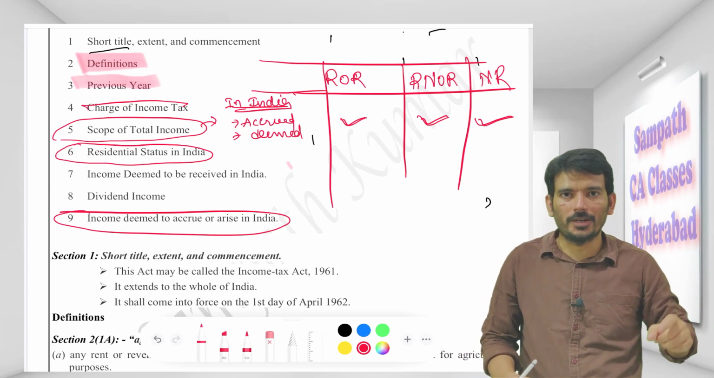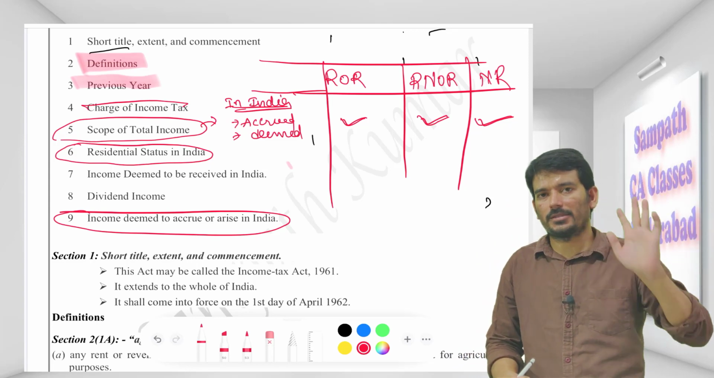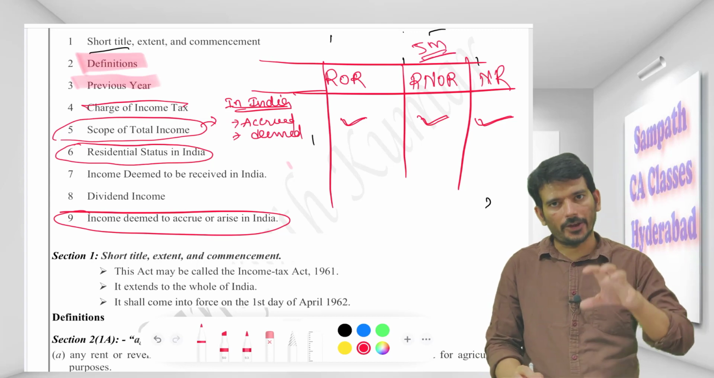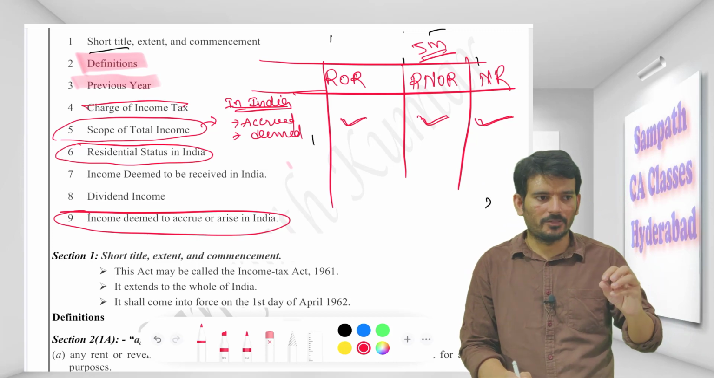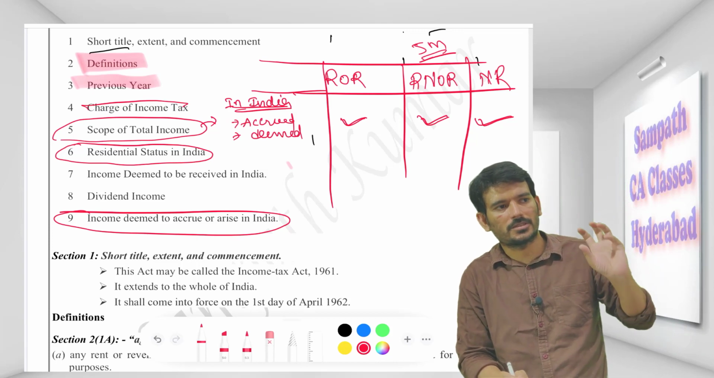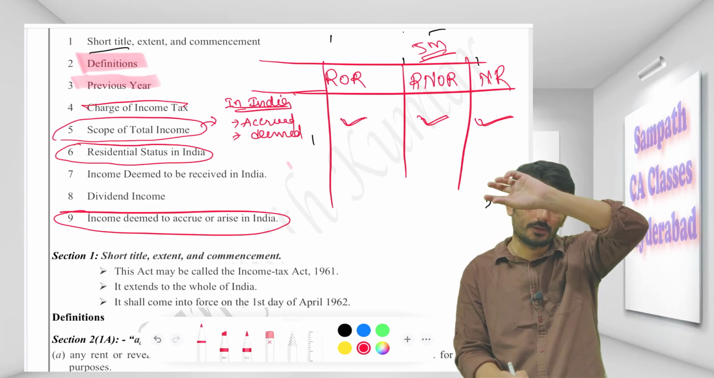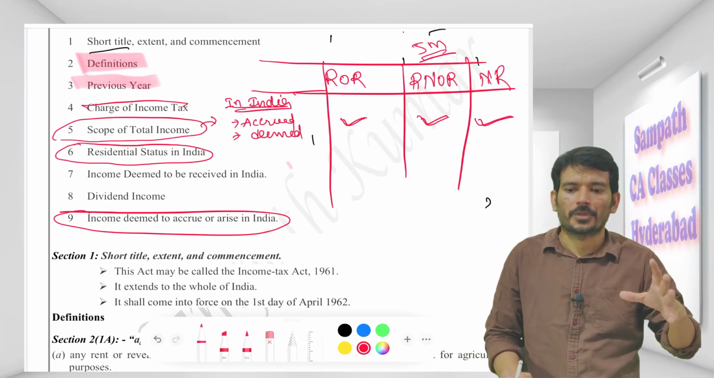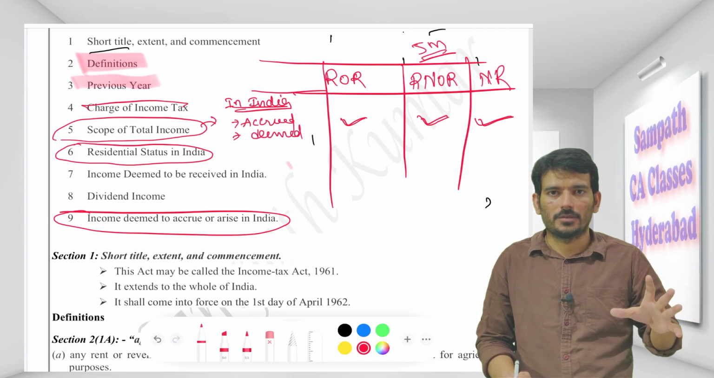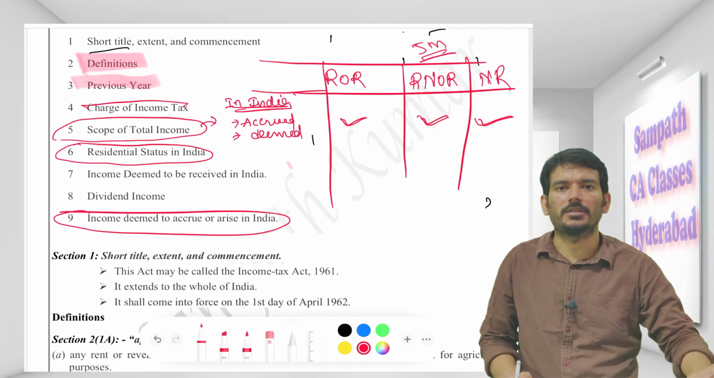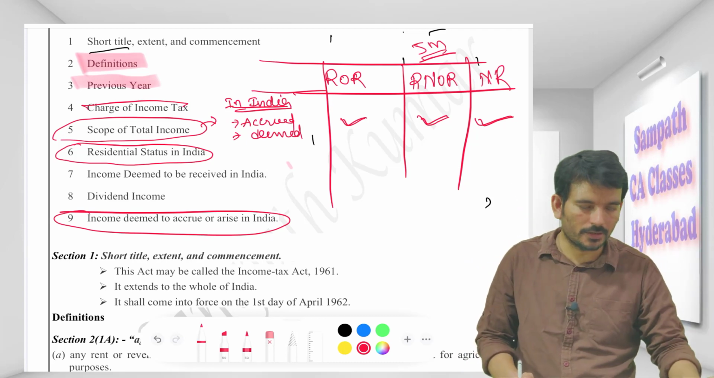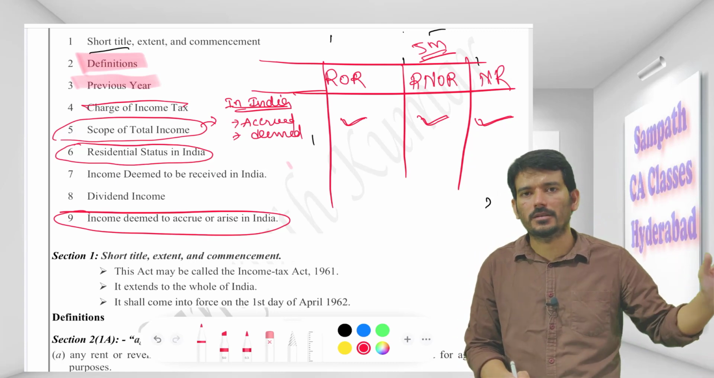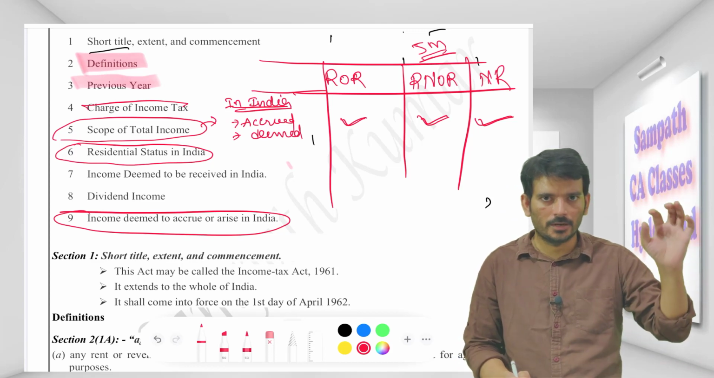So coming to our point, accrued in India, all cases taxable, because I expect 5 marks from this content. Every time there is a question on this, they will be giving something like there is a business in Sri Lanka controlled from Dubai, received in India. You don't have to get confused over there. The only thing is: is it received in India? Yes, taxable. Is it accrued in India? Yes, taxable. That's it. Forget about everything else. If it is received in India, taxable in all cases. Accrued in India, taxable in all cases.